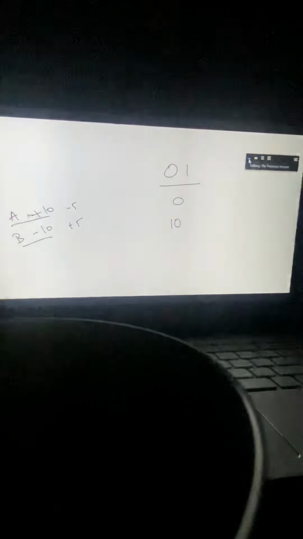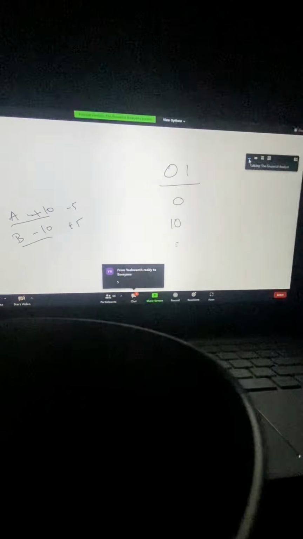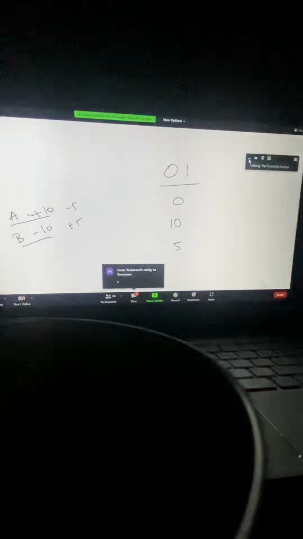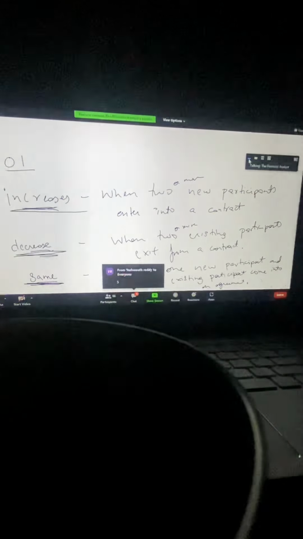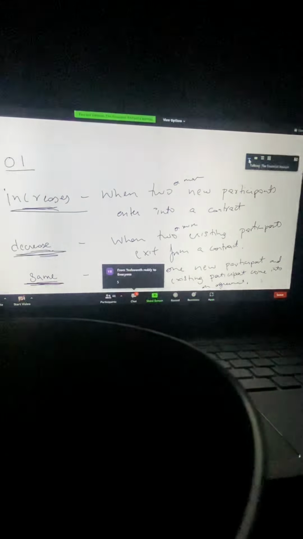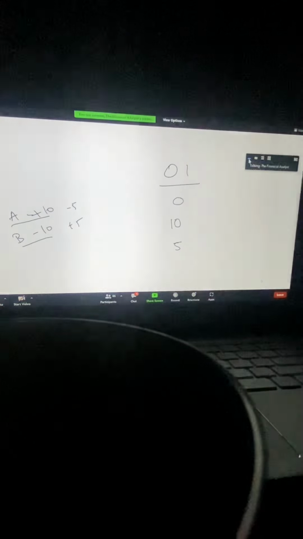OI decreases. OI will decrease by how much? By 5. So OI will become 5. Okay. So that is the second statement we have written. When two or more existing participants exit from a contract, OI decreases. Okay. Now when does OI remain same?